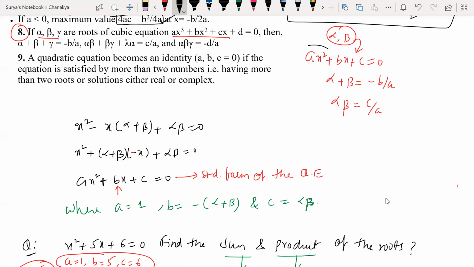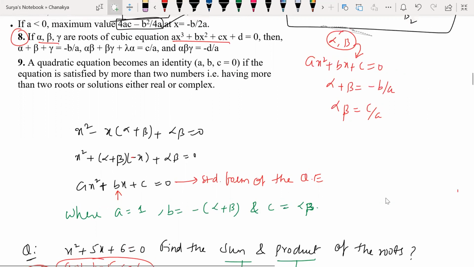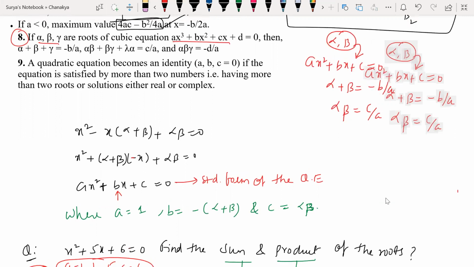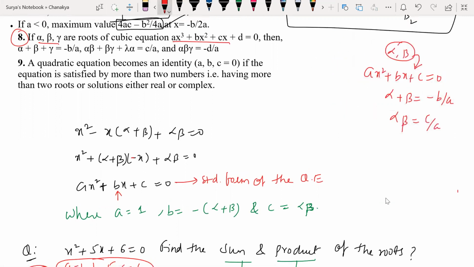Now coming to this. If I have a cubic equation, what exactly will we be doing here? Let me tell you this one. If I have a cubic equation ax cubed plus bx squared plus cx plus d is equal to 0, how many roots will I have here? 3 roots. So let's say alpha, beta, gamma are these 3 roots.